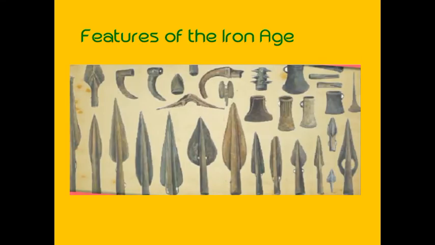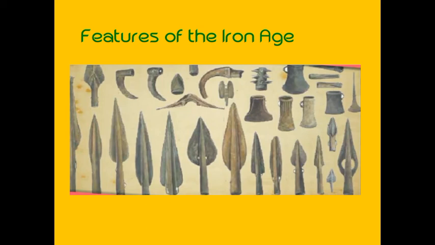Now, features of the Iron Age. Before that, I have just missed something. Copper is not easily available and hence it is expensive. We are not getting copper easily, so it is costly. Iron, on the other hand, is easily available, therefore much cheaper. And we can get iron easily, so it is less expensive, it is cheap.